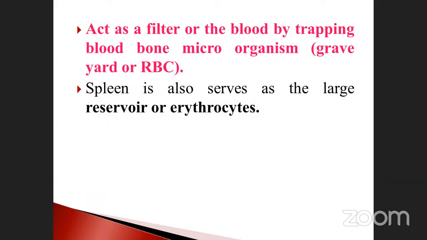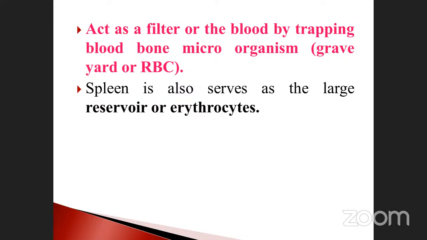The spleen acts as a filter of blood by trapping blood-borne microorganisms. This is very, very important. In addition, it is the graveyard of RBC. So the first point is filtering of microorganisms, the second is the graveyard of RBC, and the third is this: compared to the heart, which one has a high concentration of blood?